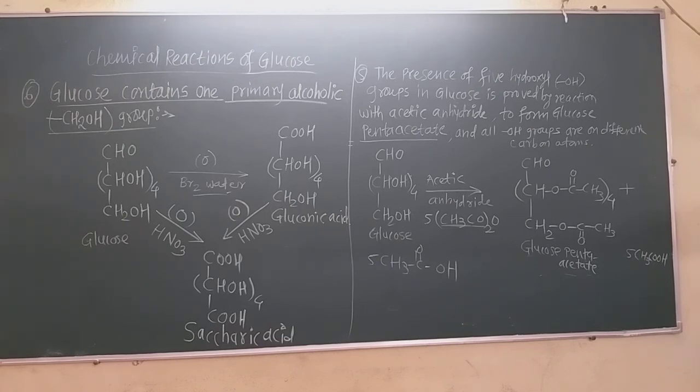They may give you the reactions of glucose and ask what the product is. Then you just remember that when glucose reacts with nitric acid, that is oxidation with nitric acid, saccharic acid is formed. But when glucose is oxidized with bromine water, gluconic acid is formed. That is the difference between them.